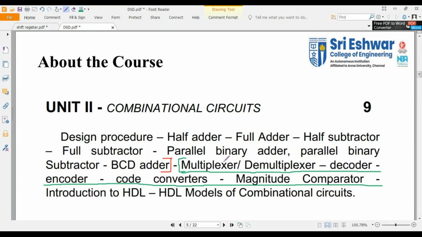Sometimes you may get theory questions, I mean design of 4:1, 8:1 mux, or 1:4 or 1:8 demultiplexer, like that you may get questions. Next, if you go for decoder and encoder, you may get theoretical questions: design a decoder circuit or design an encoder circuit. You may get these from part B, as 8 mark or 6 mark questions, based on the design of an encoder or a decoder.